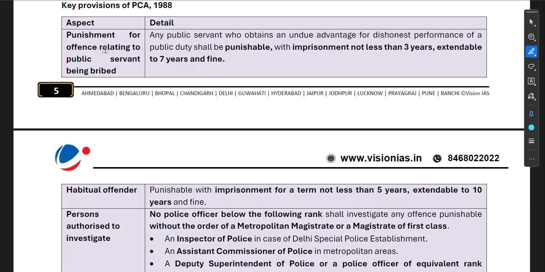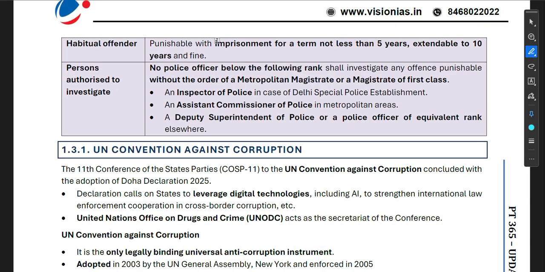Punishment for offence relating to public servant being bribed: any public servant who obtains an undue advantage for dishonest performance of a public duty shall be punishable with imprisonment not less than 3 years, extendable to 7 years, and fine. A habitual offender is punishable with imprisonment for a term not less than 5 years, extendable to 10 years, and fine.